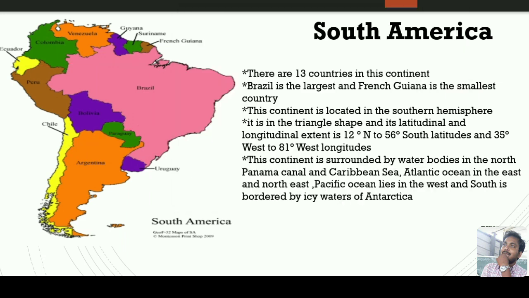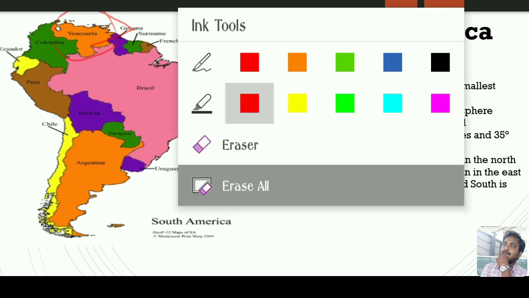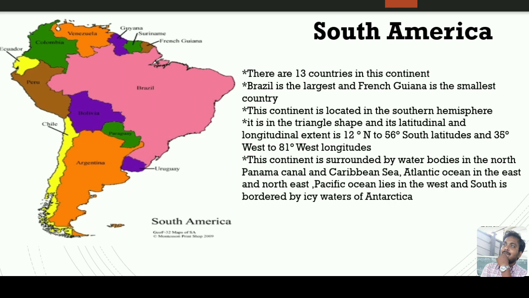Other important countries are Venezuela. Dear students, what is Venezuela famous for? There is Angel Falls, and Venezuela is also famous for modeling, isn't it? Next are Colombia and Ecuador. Ecuador is named so because the equator passes through it. Then Peru, Bolivia and Paraguay.